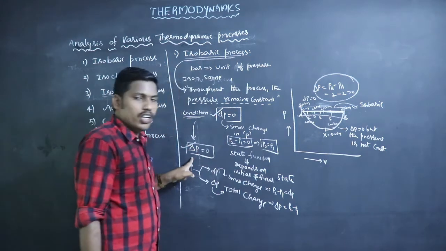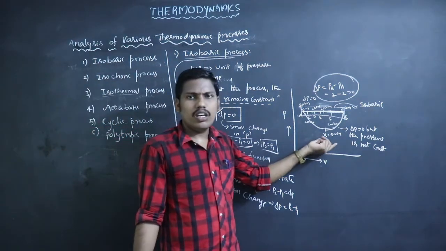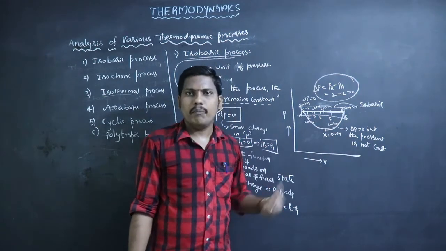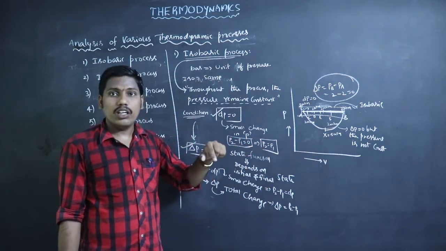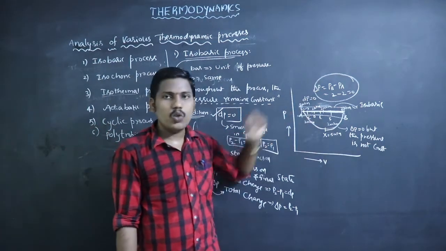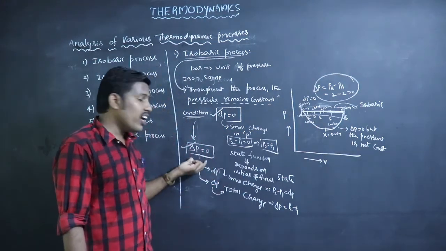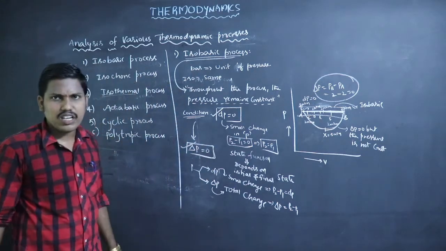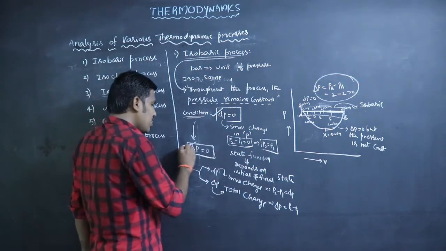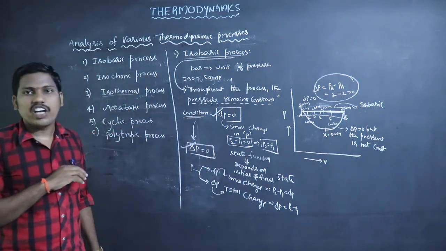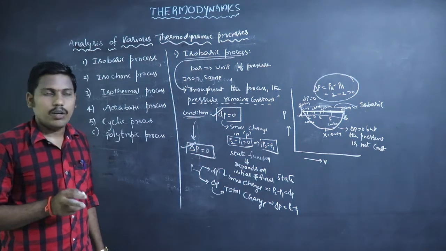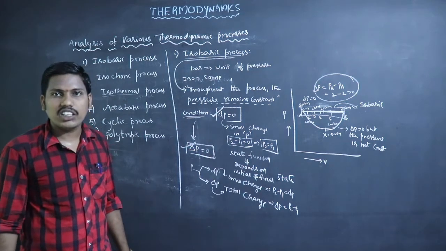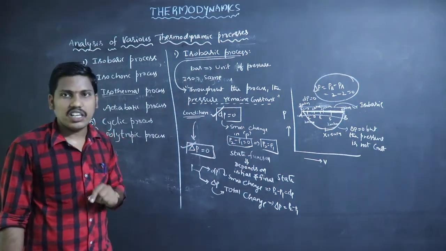But we use delta P. It may or may not be accurate. Sometimes X may be 2 atmosphere, but sometimes it may be more than 2 atmosphere or less than 2 atmosphere. So this condition does not always work for isobaric process, but someone considers this condition. This is also a condition for isobaric, but the more accurate condition is dP equal to 0.